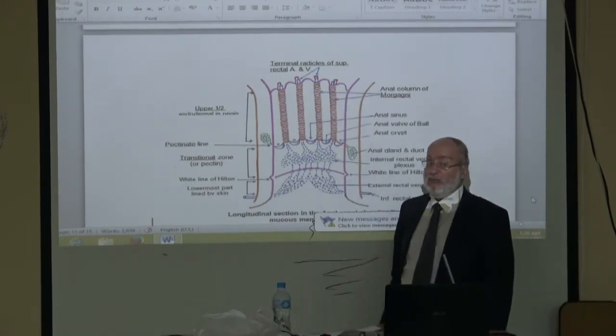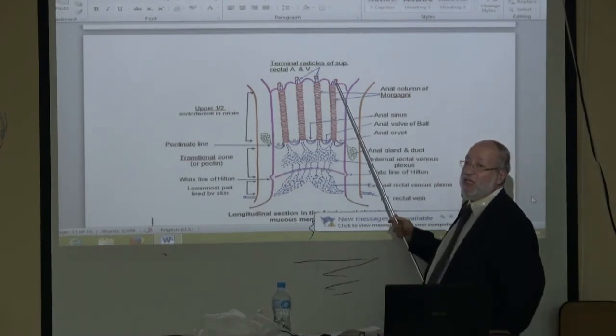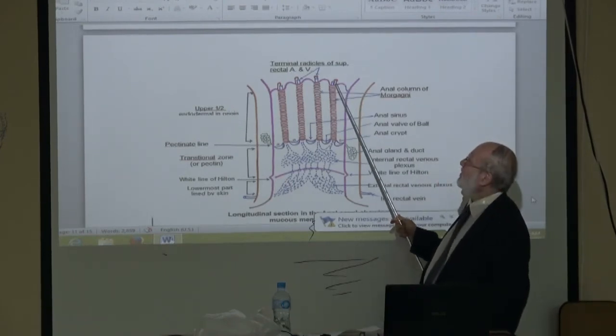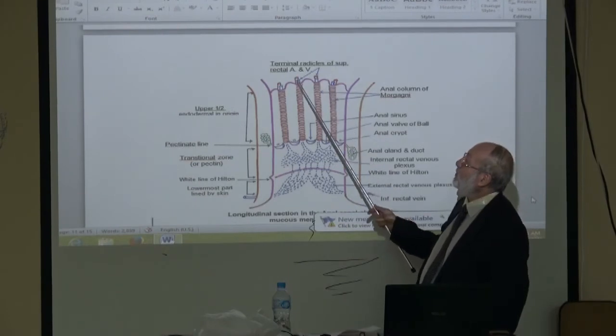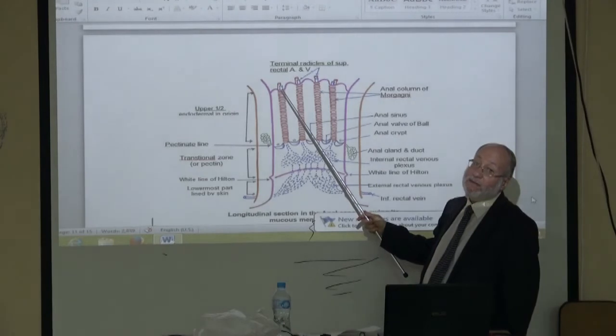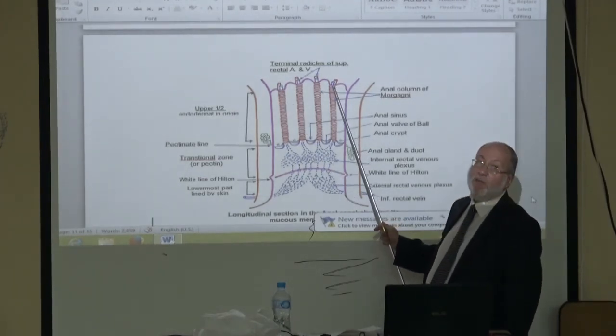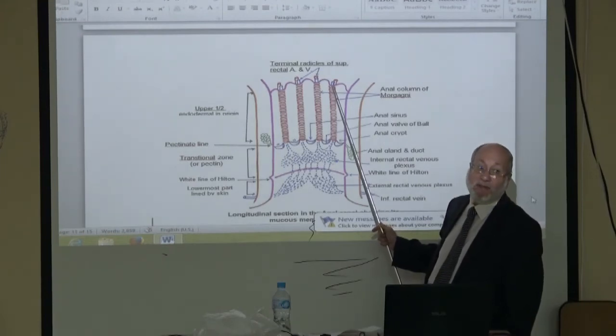Why this elevation? Because under this elevation in the submucosa run the branches of the superior rectal artery and the tributaries of the superior rectal vein.